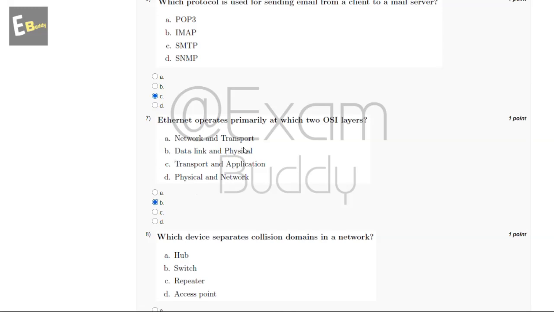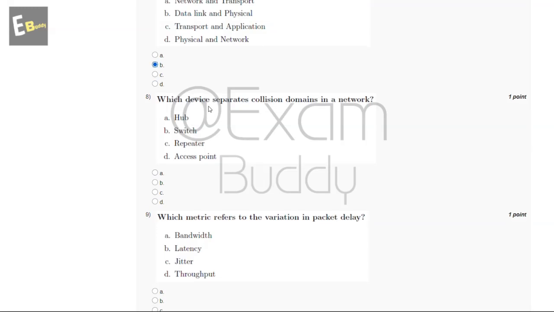And now let's go to our question number 8. Which device separates collision domains in a network? So these are the options and the answer of our eighth question is B, switch.